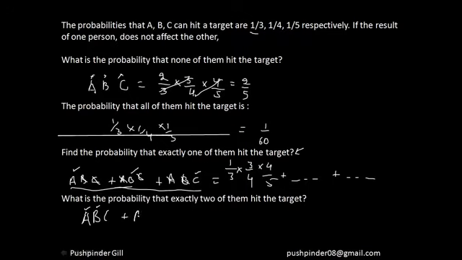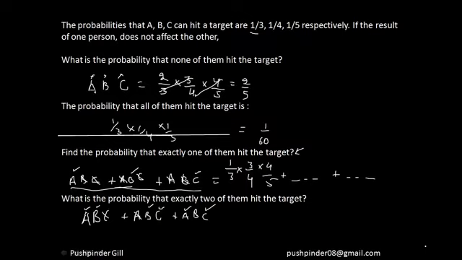Similarly, A does not hit the target and B hits and C hits. Similarly, A hits, B does not, and C hits. Calculate that, you have your answer, right? So I hope everyone understood what I did here. I just found the number of cases and just added them, right? So this is how you can do this question, right?